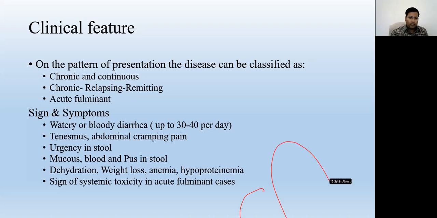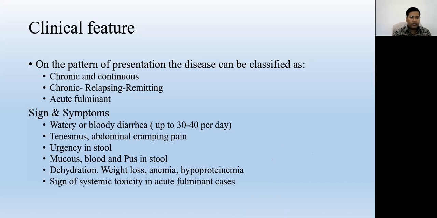Then there are tenesmus, abdominal cramping pain, and urgency in the stool, which is a very important feature, because the rectum is inflamed and the inflamed part of the bowel becomes hyperactive. If some fecal matter comes to the rectum, the rectum doesn't want to keep it, just wants to pass it, so the patient cannot control the urge to pass stool. That is urgency.